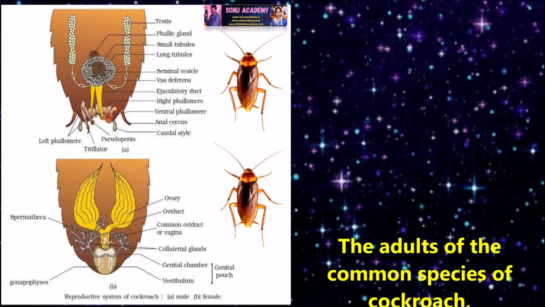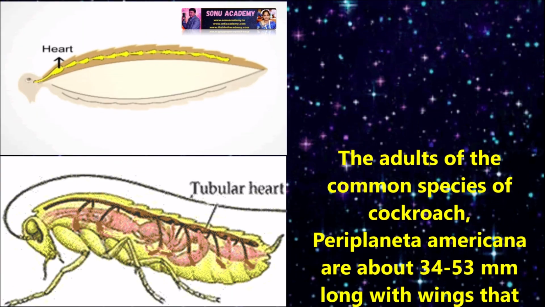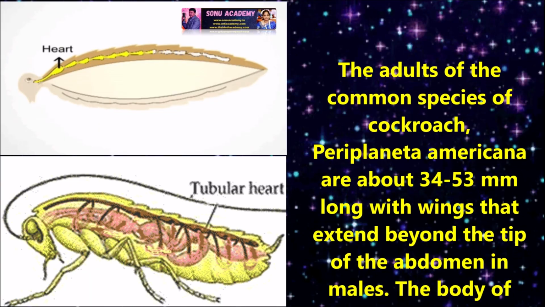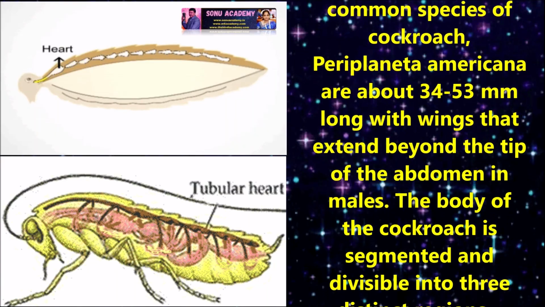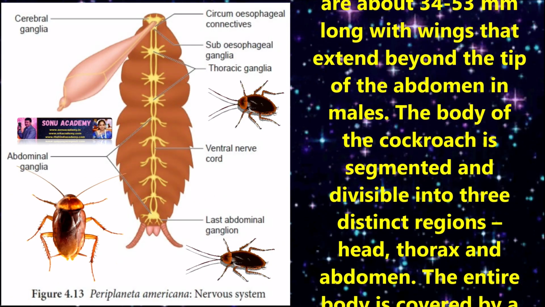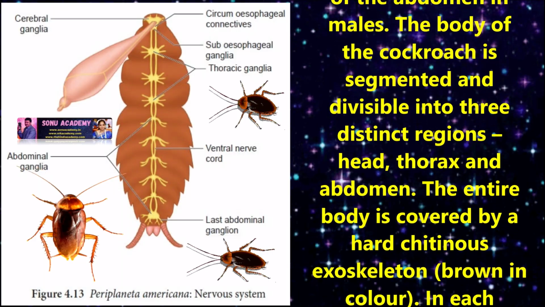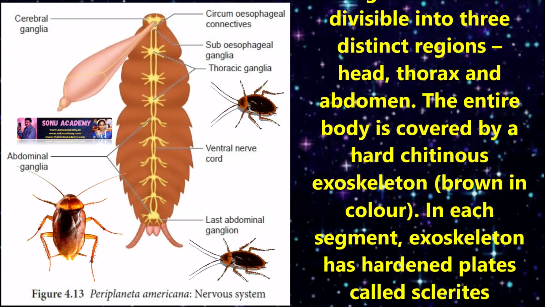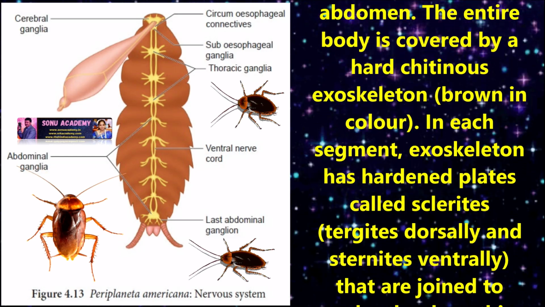Now let us study the morphology of cockroach. The adults of the common species of cockroach, Periplaneta americana, are about 34 to 53 mm long with wings that extend beyond the tip of the abdomen in males. The body of the cockroach is segmented and divisible into three distinct regions. These are head, thorax and abdomen. The entire body is covered by a hard chitinous exoskeleton, brown in color.